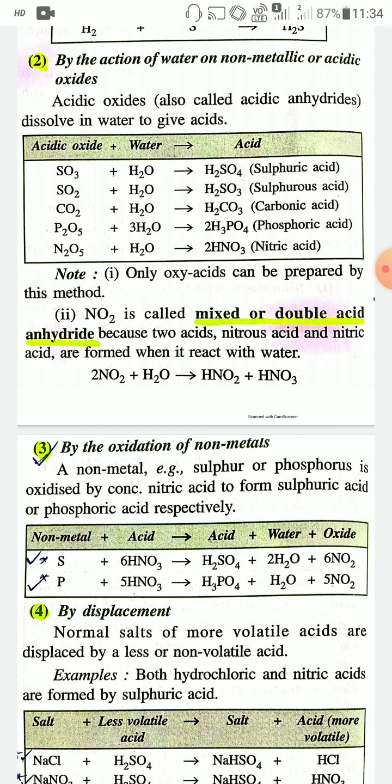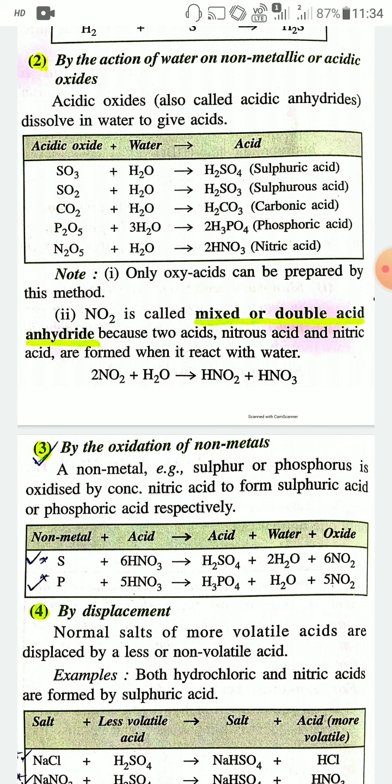That is, when acidic oxide reacts with water, acid will produce. For example, you know some examples of acidic oxide like carbon dioxide, sulfur trioxide, nitrogen pentoxide, N2O5. These all are acidic oxides, and when this acidic oxide reacts with water, different acids will produce.